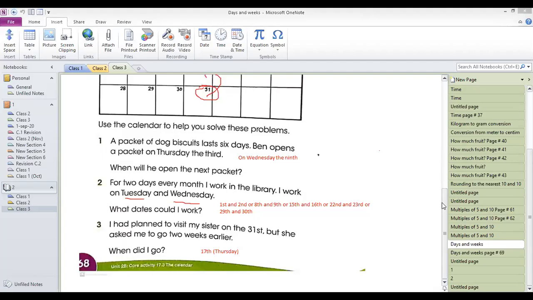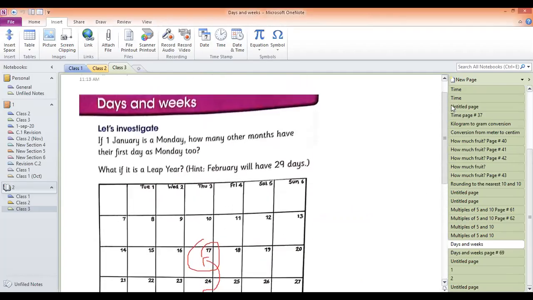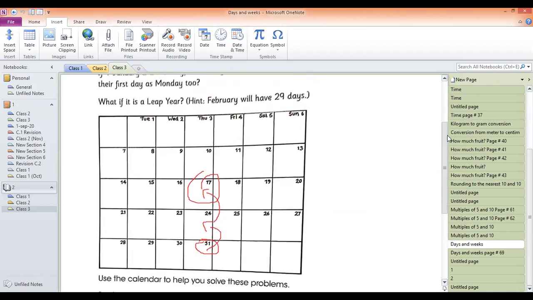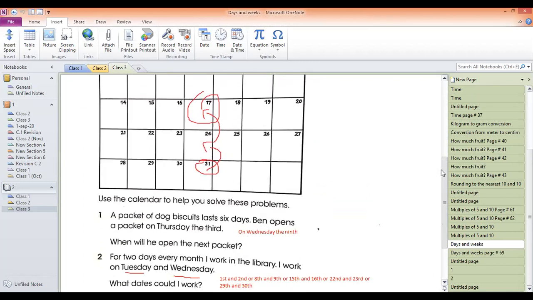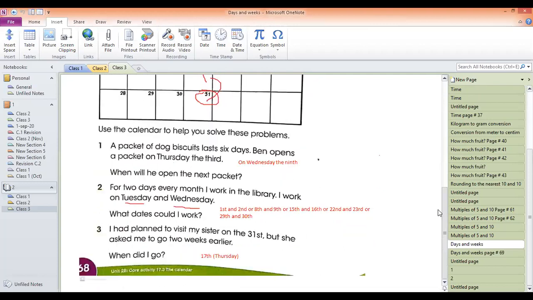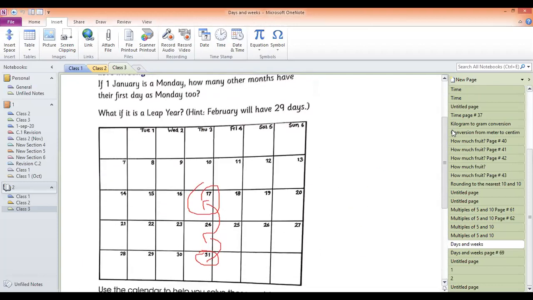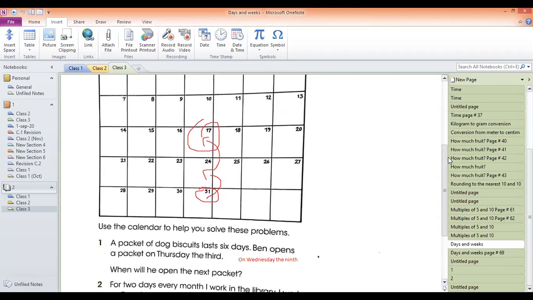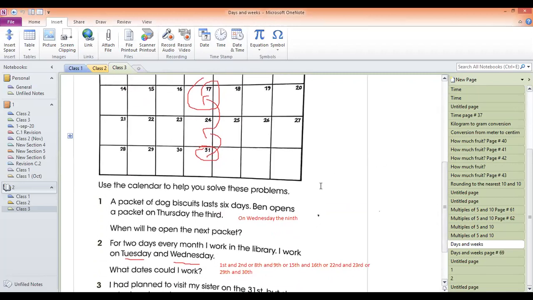Mathematics. We were doing days and week. We were completing some of the questions of days and week. A quick revision of what we have done so far in these questions. This is the calendar, guys. Using these calendars, we have to solve some problems.